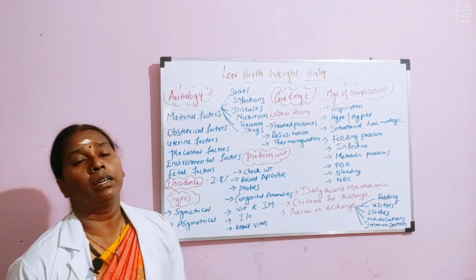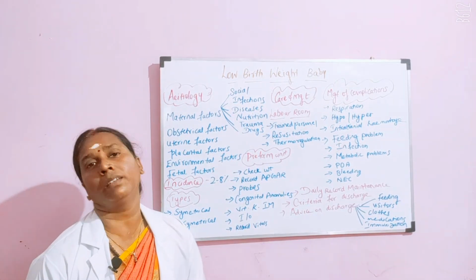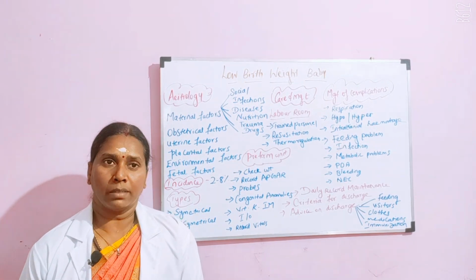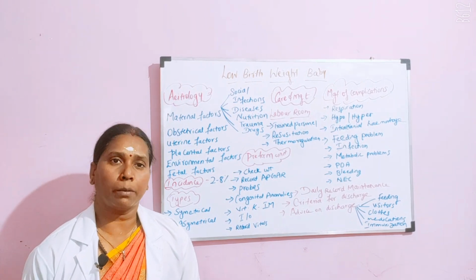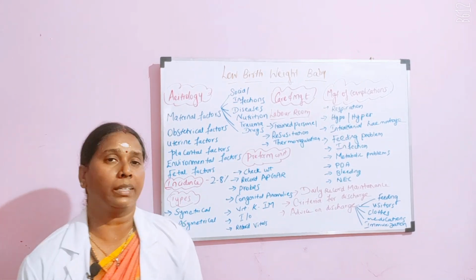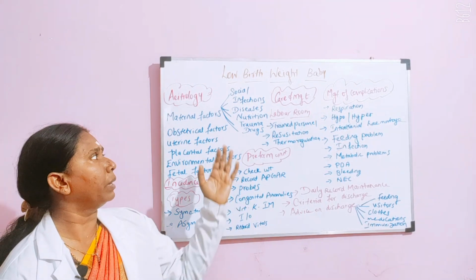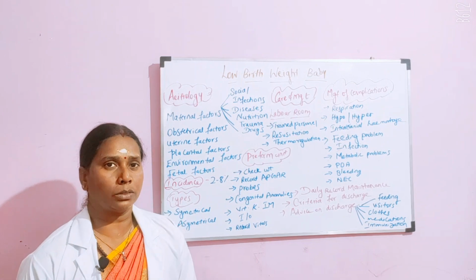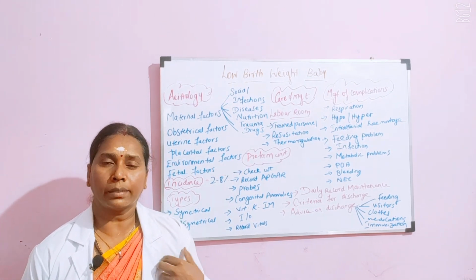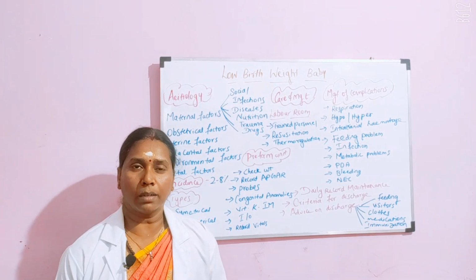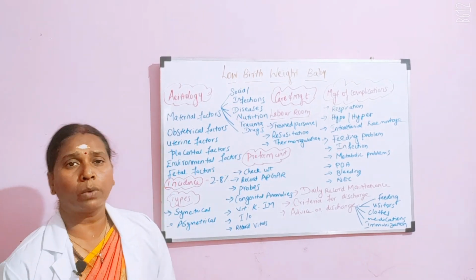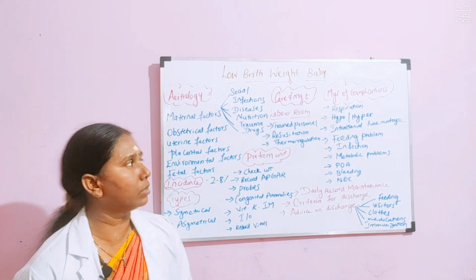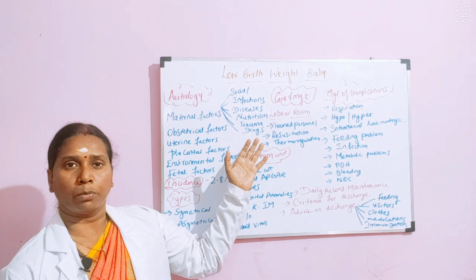Okay, and then when we come to the infection part, when the mother has infections of rubella, influenza, syphilis and all these types of infections during pregnancy, there may be a low birth weight baby. And then chronic diseases, such as diseases of the cardiac system like heart, lung, liver, kidney, in all these vital areas, and chronic illnesses like diabetes and hypertension, can also promote low birth weight babies.